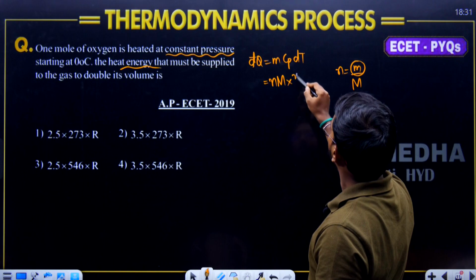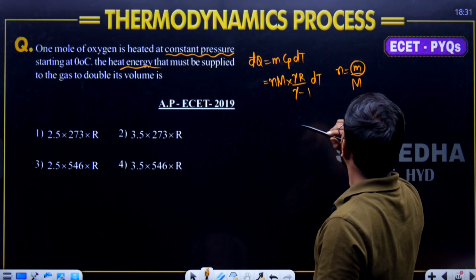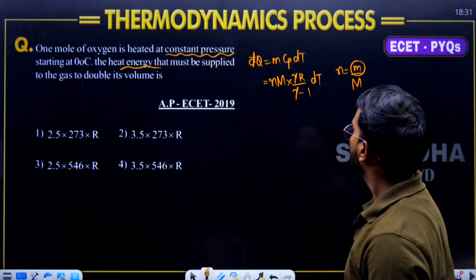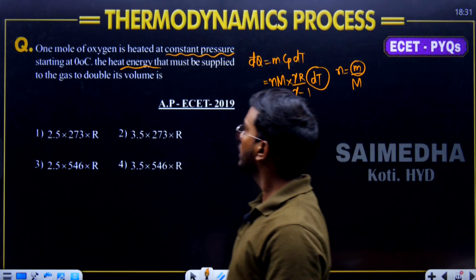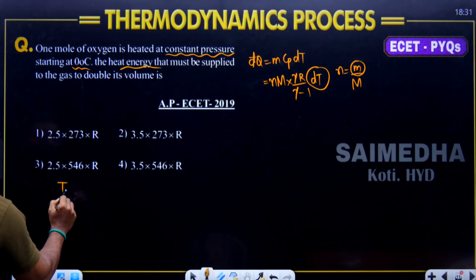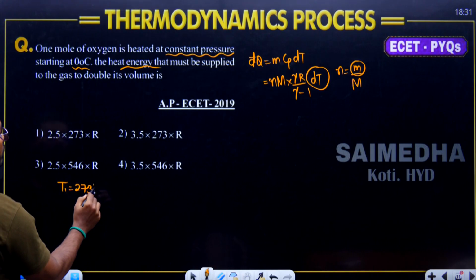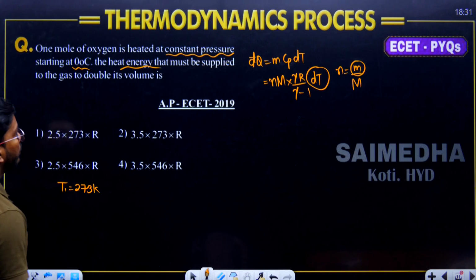Cp can be written as gamma R divided by gamma minus 1, times dT. Okay, starting with the dT first. What is the dT? It says constant pressure, and 0 degree Celsius is the temperature, so T1 is equal to 273 Kelvin.